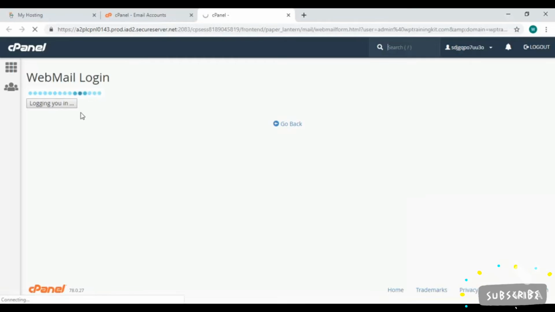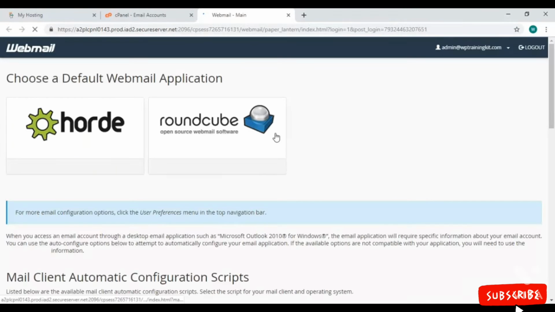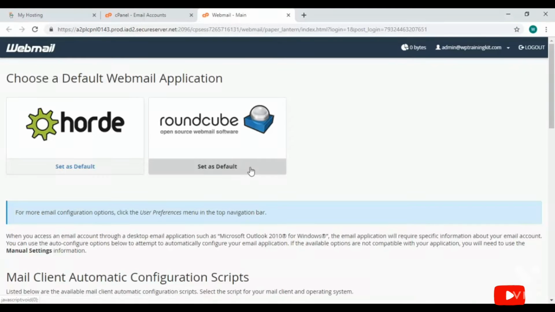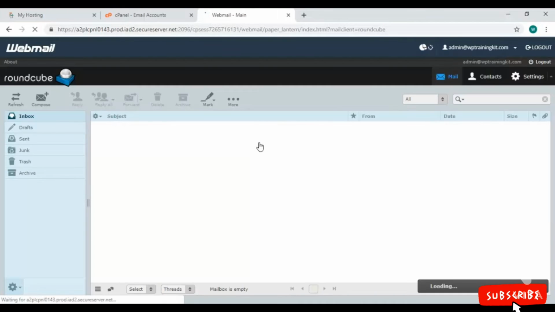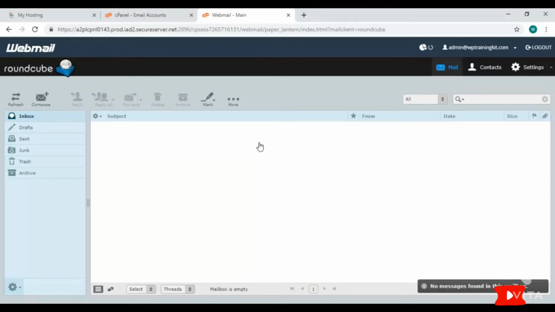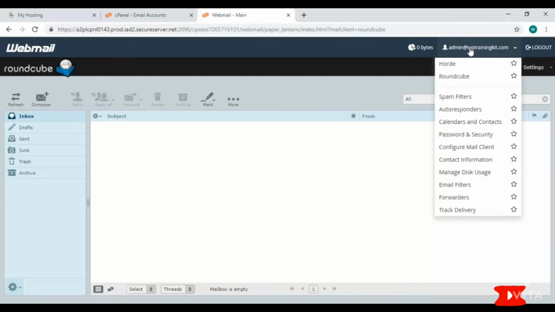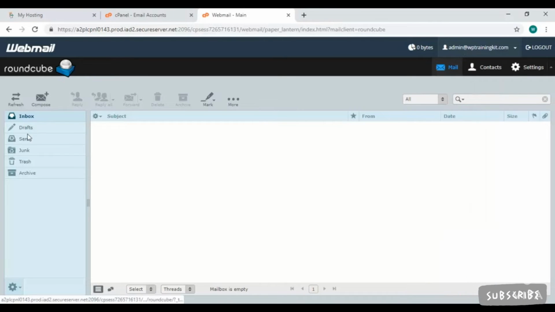Now click on this Check Mail. It's logging you in, and here we are choosing the RoundCube Webmail Application. Click on it. We are logged in to our mail account. This is our interface. Here is our email ID from which we are operating this. And all the options are here with inbox, sent, junk, trash, etc.